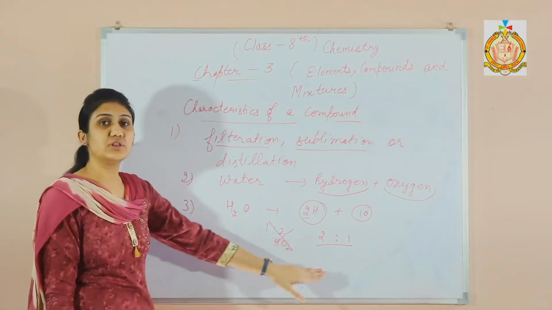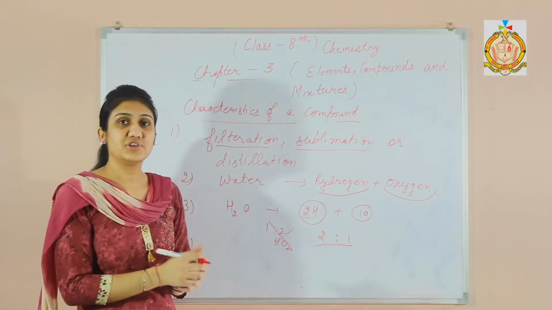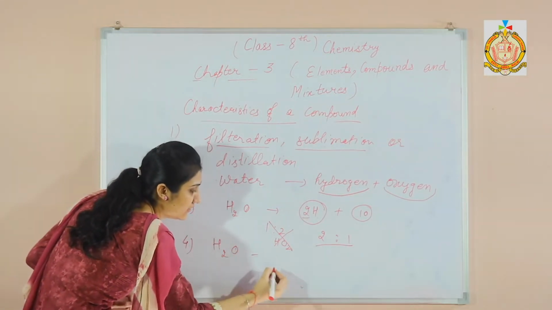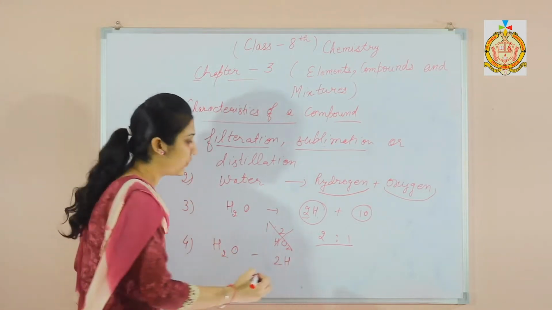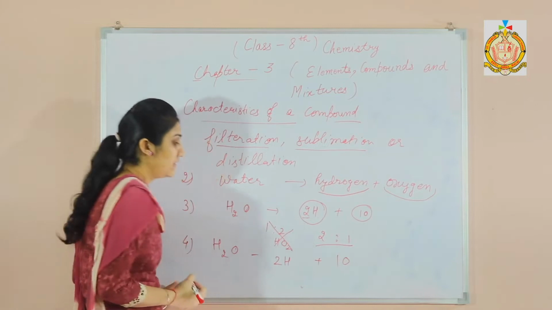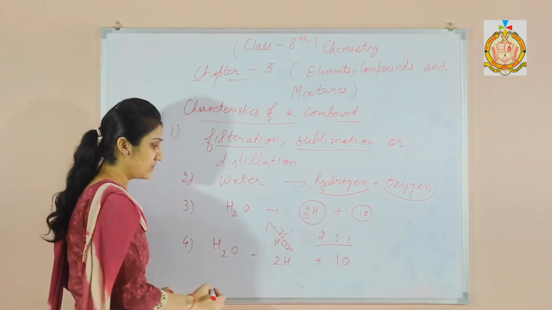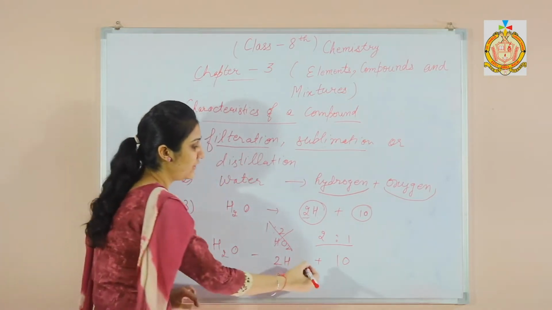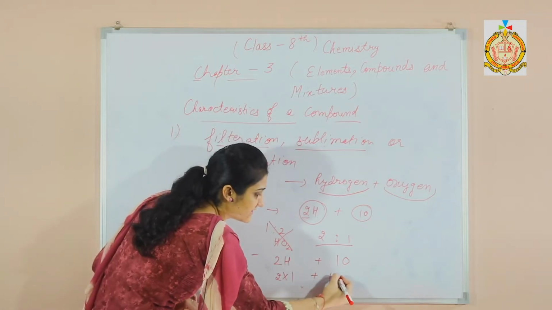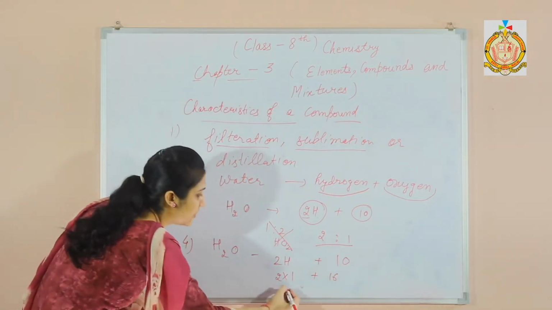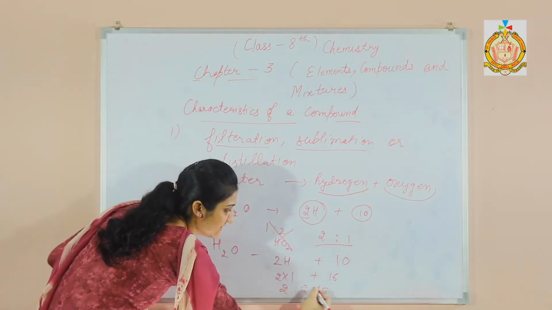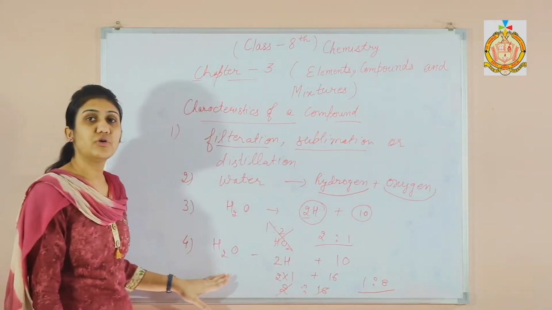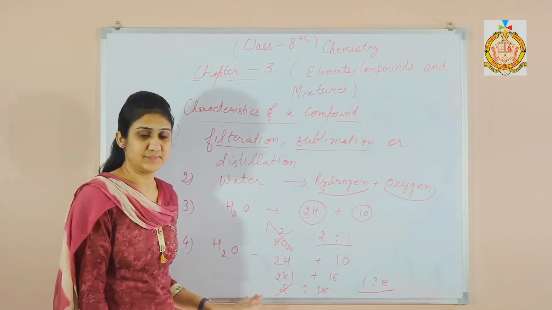Next property is a compound contains the constituent elements in a fixed proportion of mass. Here we have discussed the ratio of atoms. Now the fixed ratio of mass means in the case of water there are 2 hydrogen atoms and 1 oxygen atom. The weight of 1 hydrogen atom is 1, so its weight is 2, and the weight of 1 atom of oxygen is 16. So after solving, the ratio is 1:8. So the ratio of the masses is also fixed.